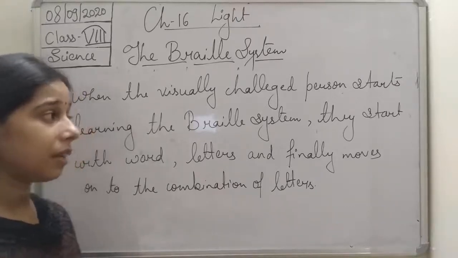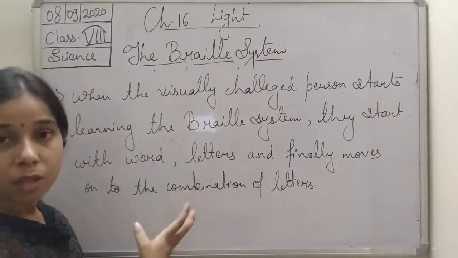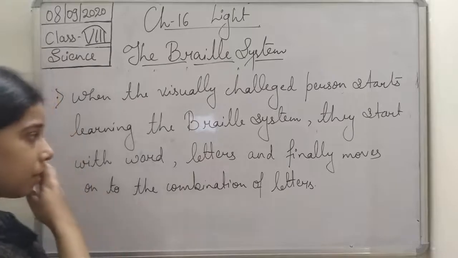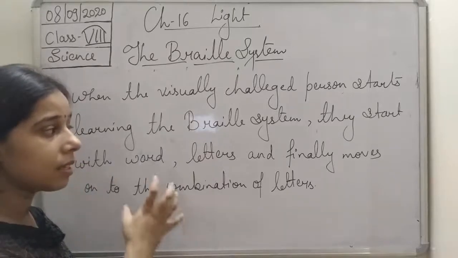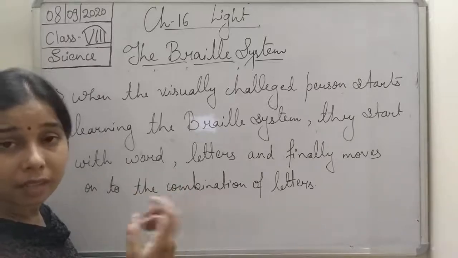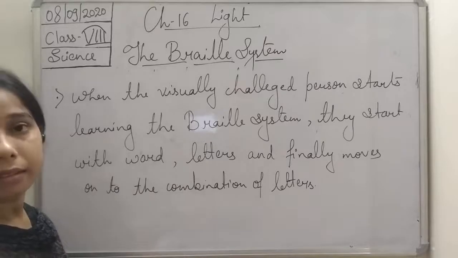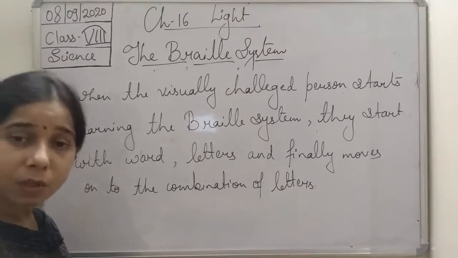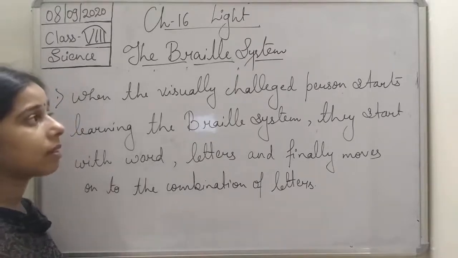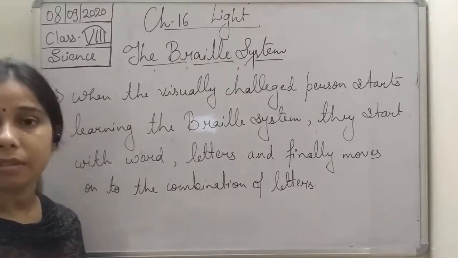Now how do they understand it? They learn about the Braille system. When they start learning the Braille system, students, at first they start with small letters, then small words, and finally letter combinations. So we can say that this is the Braille system which helped the visually challenged person.